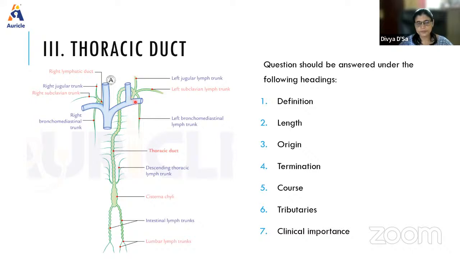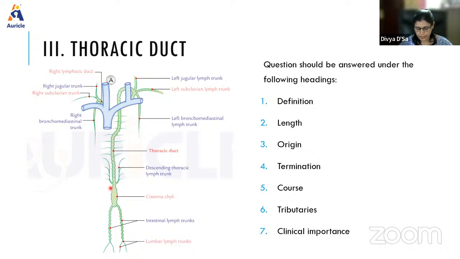What area does it drain? It drains the lymphatics from the entire body except for the right side of the head and neck region, the right upper limb and the right upper half of the thorax, which are drained by the right lymphatic duct. The rest of the entire body is drained by the thoracic duct.